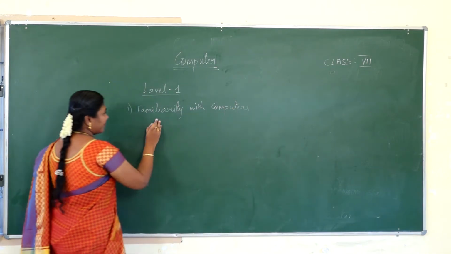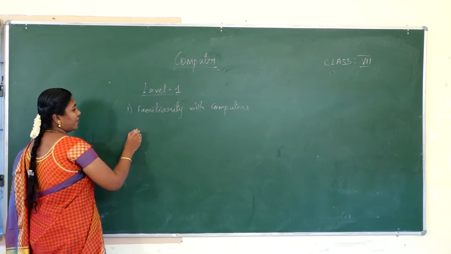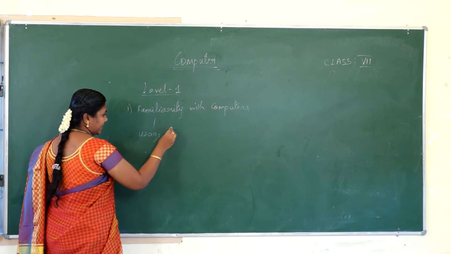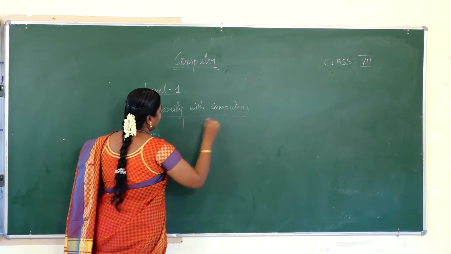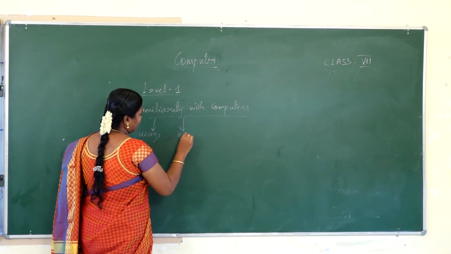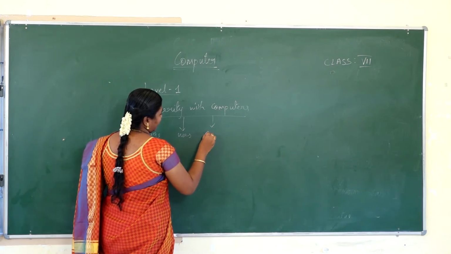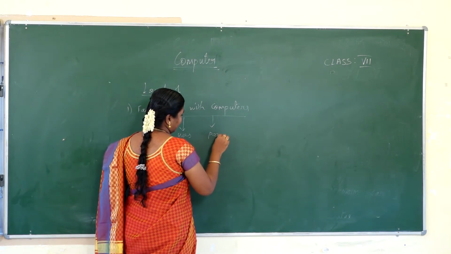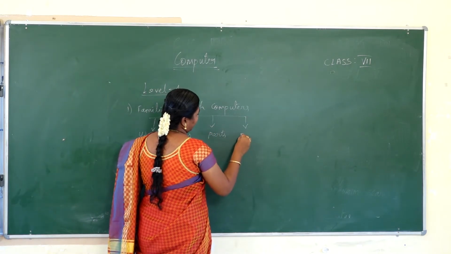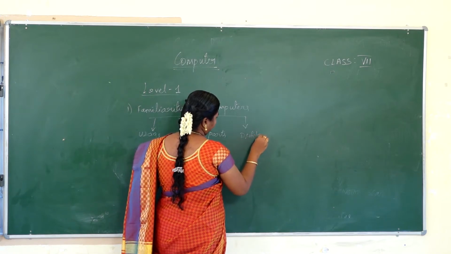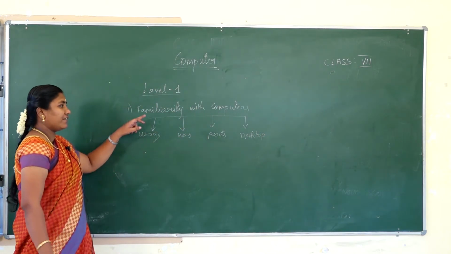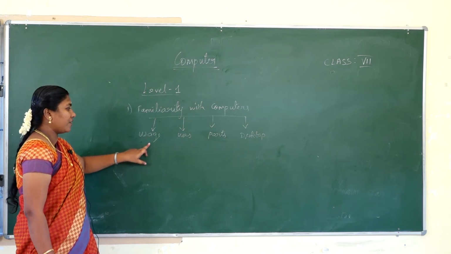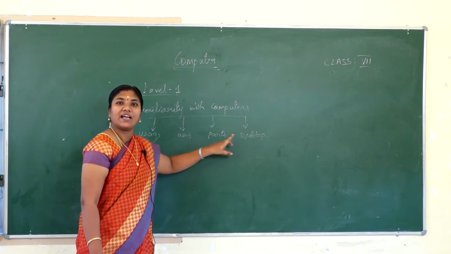In familiarity with computers, in level 1, we are going to see what the aspects are. First, its usage, where we are using it. Second, its uses. Third, connecting devices, parts. Fourth, desktop. So in level 1 we will be knowing about the usage of the computer, its uses, the parts of the computer and the desktop.